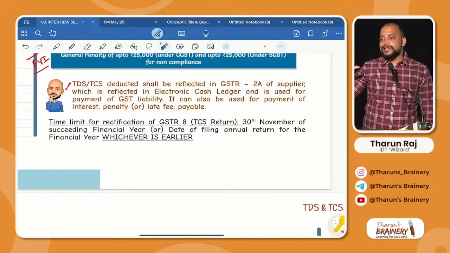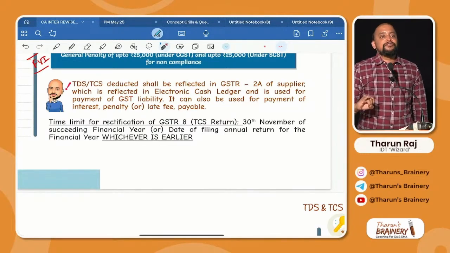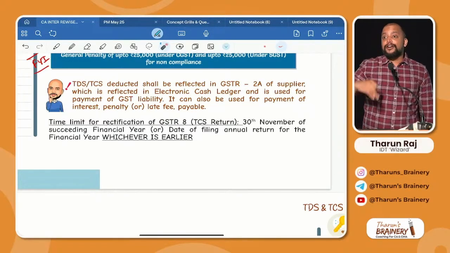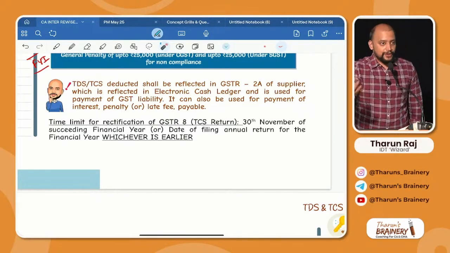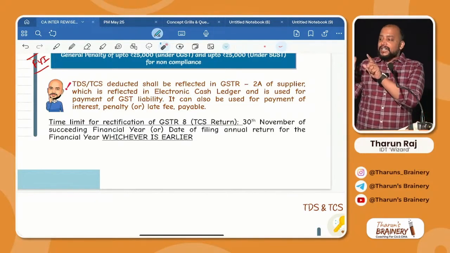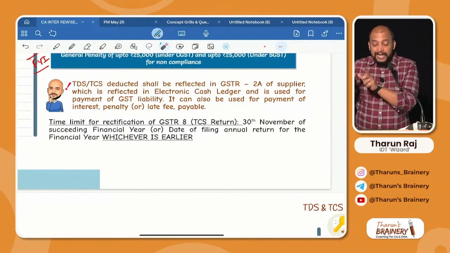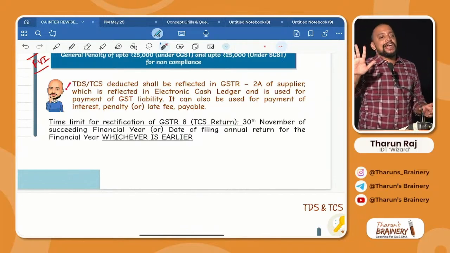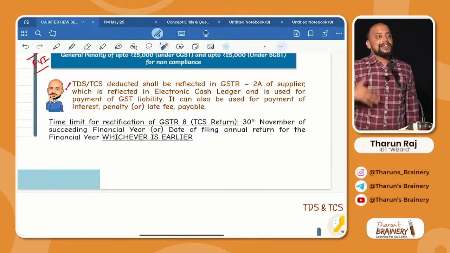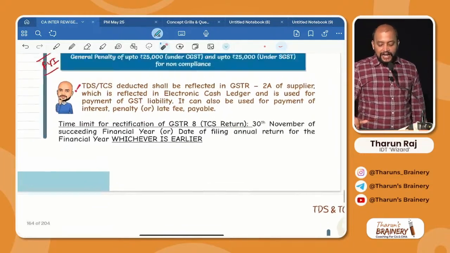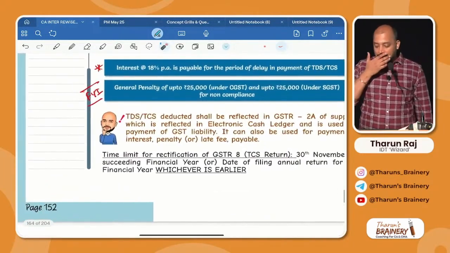What are those 5 cases? Number 1, time limit for availment of ITC, for taking the credit. Time limit for issuance of credit note. Then time limit for rectification of GSTR 1, rectification of GSTR 3B and rectification of GSTR 8. In all these 5 cases, the time limit is the same: 30th November of the succeeding financial year or the date of filing the annual return, whichever is earlier.